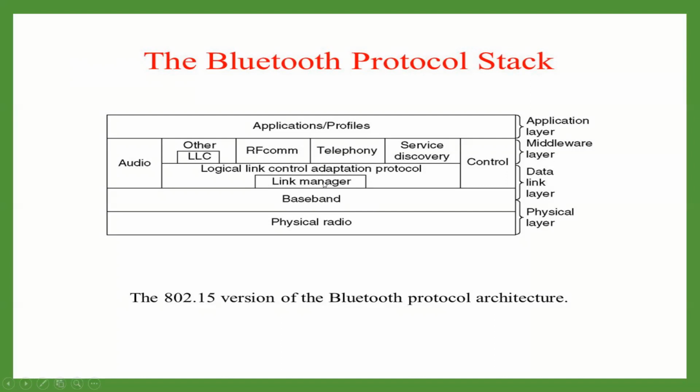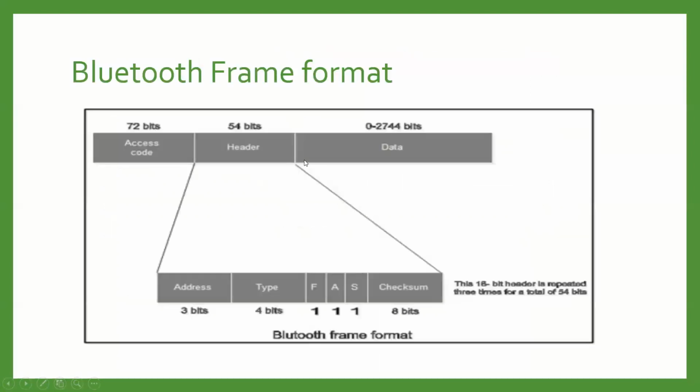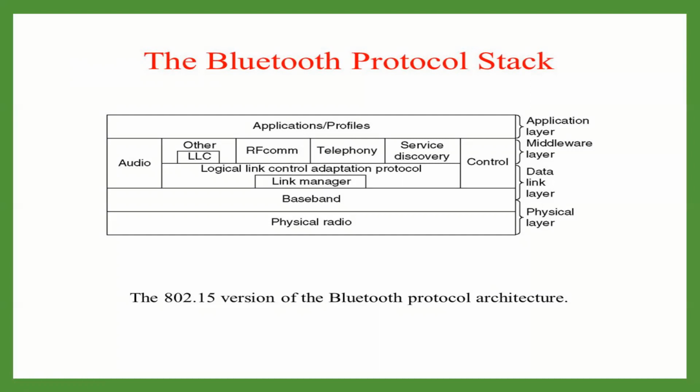The various functions of L2CAP are, first, segmentation and reassembly. L2CAP receives packets up to 64 KB from the upper layer and divides them into frames for transmission. Then it adds some extra information to define the location of the frame in the original packet. Then L2CAP reassembles the frames into packets again at the destination. So segmentation and reassembly are performed by L2CAP.